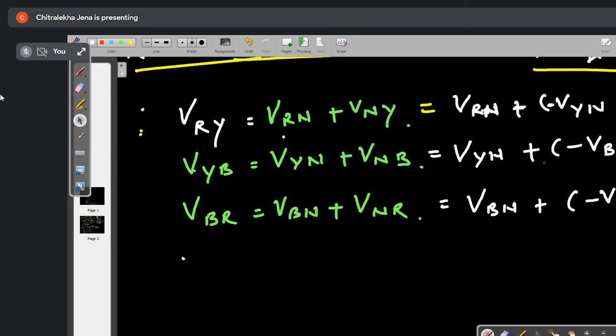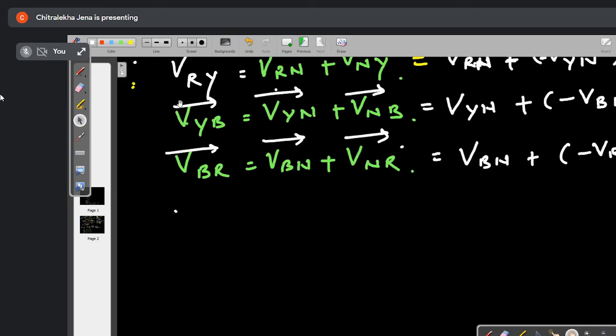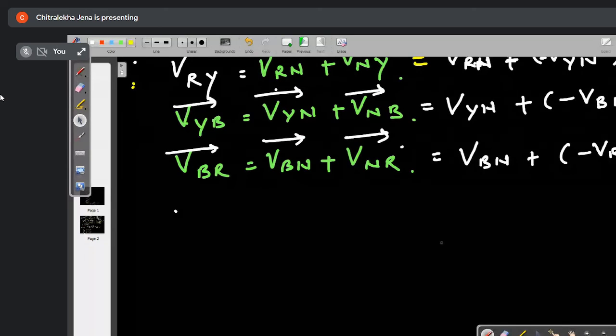So now I will add these. These are all vector sums. Remember, forget arithmetic sum in 3-phase. Whether single-phase or 3-phase circuit, you have to take vector sums. Arithmetic sum you take only when the case is DC, right? Yes, ma'am.